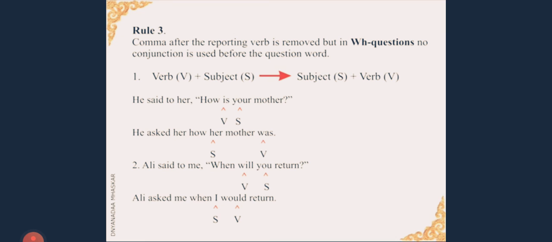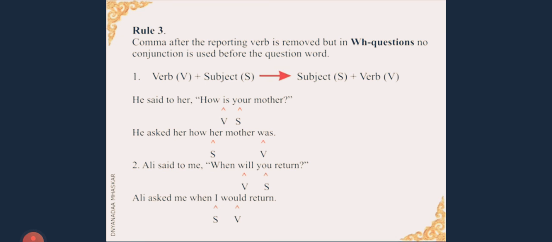Let us see what happens in indirect speech. He asked her how her mother was. Now what did we do? We took the subject plus, that is her mother is the subject and was is the verb. So what did we do? We took the subject plus followed by the verb.